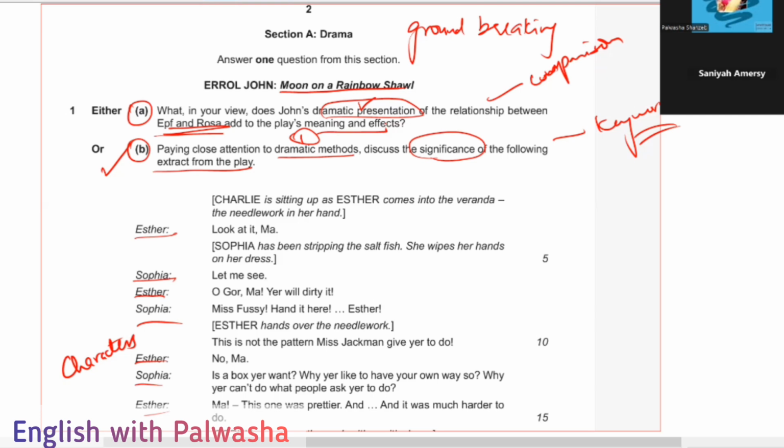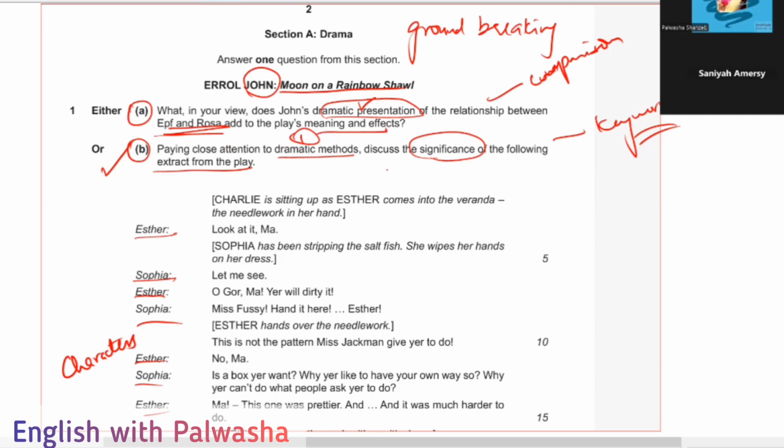Even so, I wouldn't mind if you go with B. The examiner doesn't restrict us to attempt either, but as far as my teaching is concerned, I am suggesting you attempt the A part. Why? Because we have more keywords in it, right? When they ask whether John's dramatic presentation of the relationship between Ephraim and Rosa, the dramatic presentation Errol John has created between these two characters, adds to the play's meaning and effects.